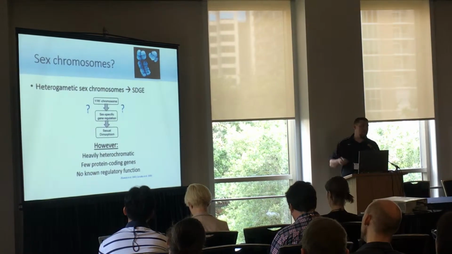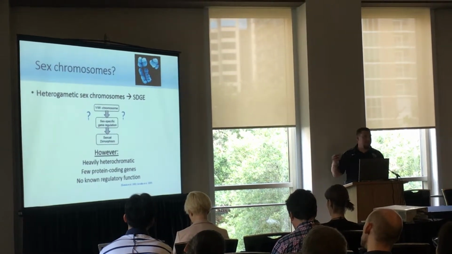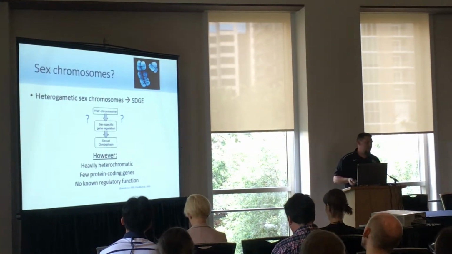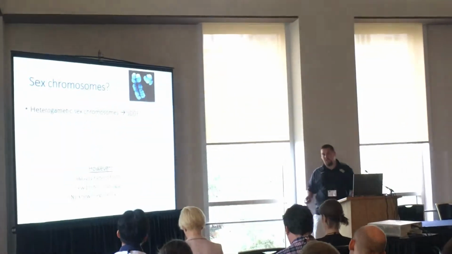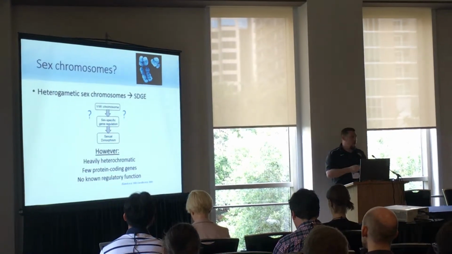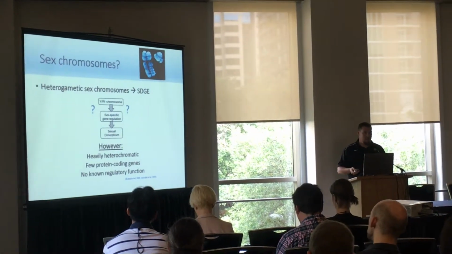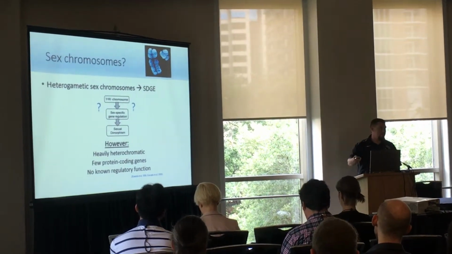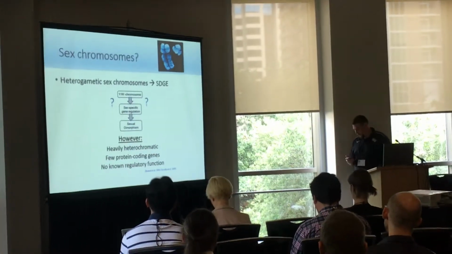However, when we look at the characteristics of those chromosomes, it doesn't seem to be intuitive, doesn't seem to be obvious. These chromosomes are very heavily heterochromatic, they have very few protein-coding genes, and there's really no regulatory function on these chromosomes. So people said, all right, it doesn't look like the sex chromosomes are leading to this differential expression of the genome.